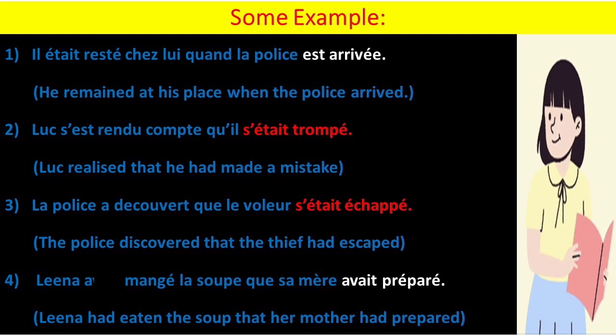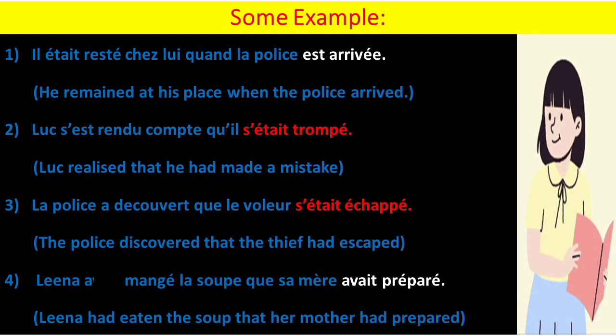Lina a mangé la soupe que sa mère avait préparée. So which one is the first action? Her mother had prepared, right? So the mother prepared the soup first, right? So this becomes the first action. So we are using auxiliary avoir because the préparer verb does not come under the Advent group.